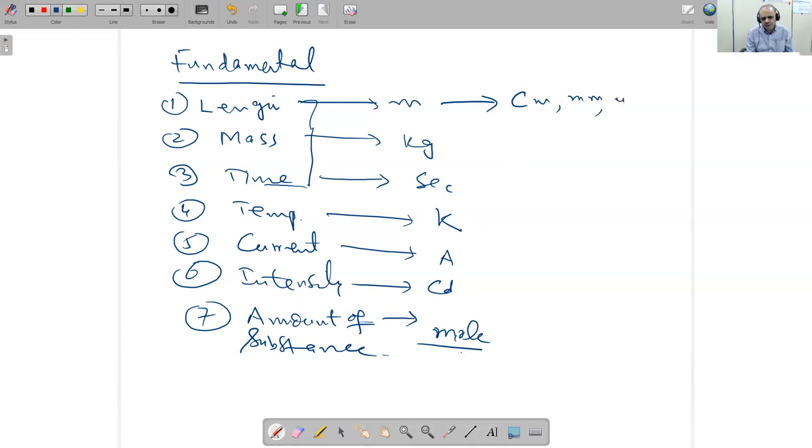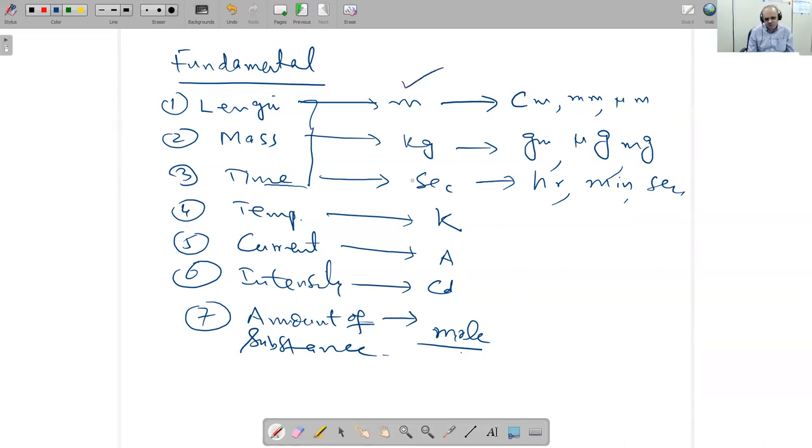You can measure in micrometer. Kilogram, you can measure it in gram. You can measure in microgram, milligram, like this one. Second, you can measure in hours, minutes, and seconds. Okay. So these are our fundamental quantities, and these are our fundamental units. First is the fundamental quantity.